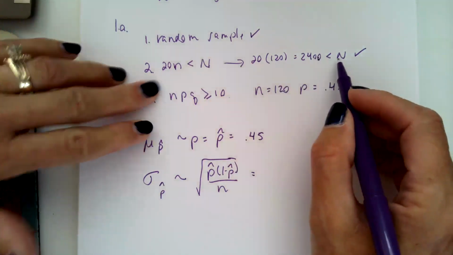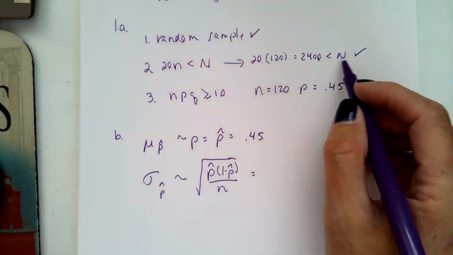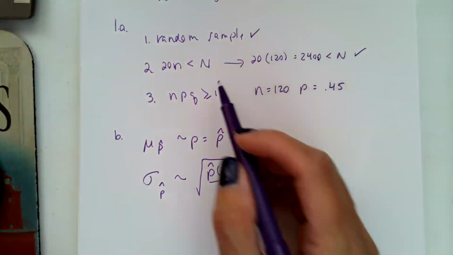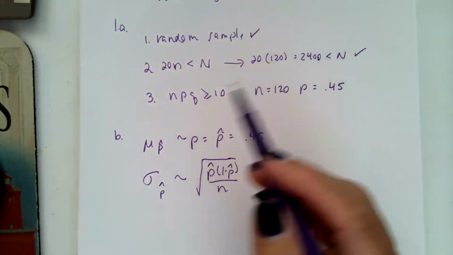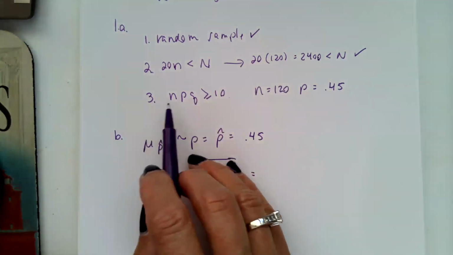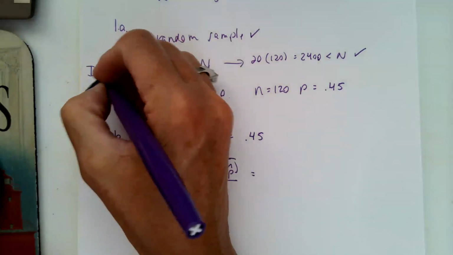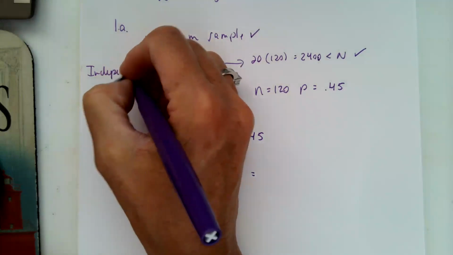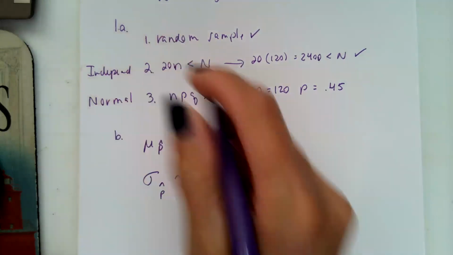And yes, I believe that there's at least 2,400 people in the population, because our population would be the US adults watching TV, I guess. And that is for the independence. And then this is to show that it's normal for the distribution.